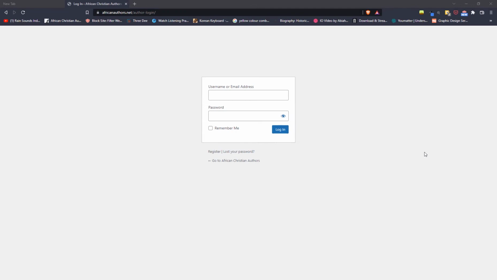So the login, which is private and confidential for the authors in ACABA, is africanauthors.net/author-login/, and that will be shared with you by the author administrator for your particular year.